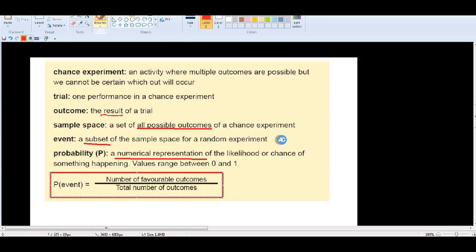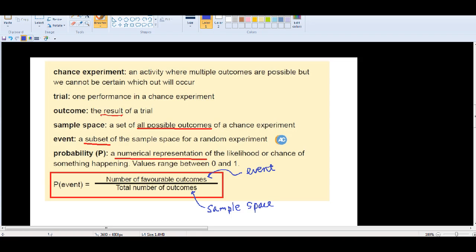The total number of outcomes comes from the sample space, meaning all the outcomes in the sample space. The number of favorable outcomes, the numerator, belongs to the event.